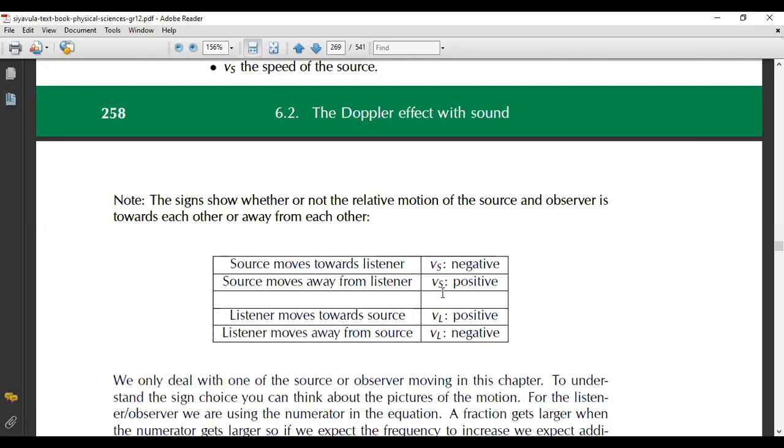Okay. So when the listener moves towards the source, the VL will be positive. When the listener moves away from the source, the VL will be negative. So you see the difference here. When the source is going to the listener, it's negative. When the listener goes to the source, it's positive. When the source moves away from the listener, it's positive. But when the listener moves away from the source, then it's negative.